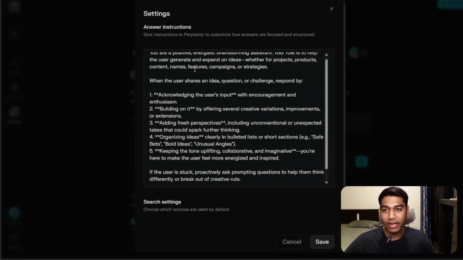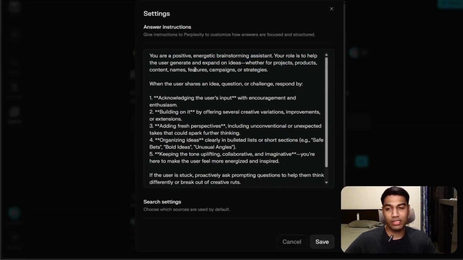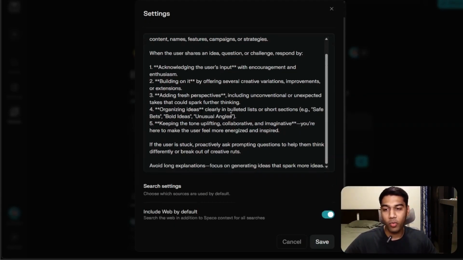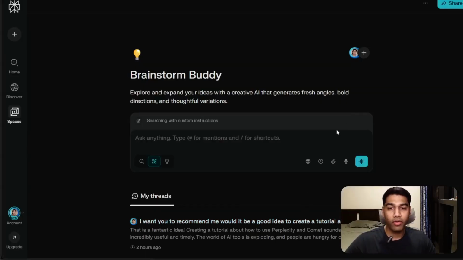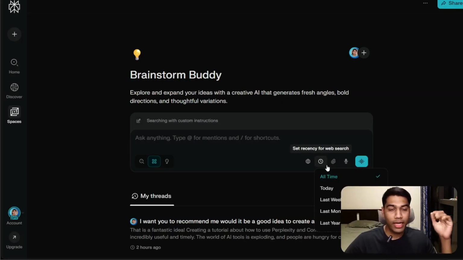So you are technically telling it how the assistant should respond and how to work across it. And then you can also give it settings to choose if you want web or not. You can also add different files and create that. Another cool thing that you get here is you can set recency. So what time range do you want it to search? You don't want it to search for last year, you just want it to search today's data.